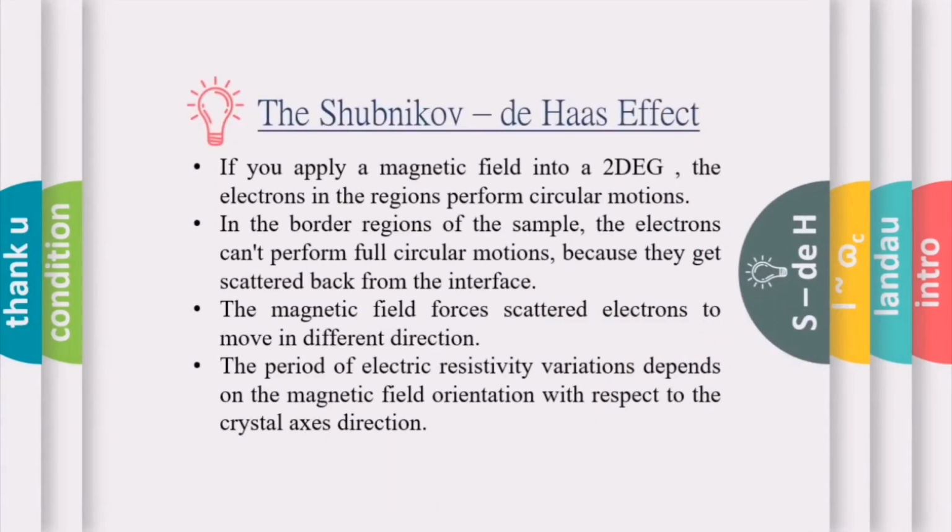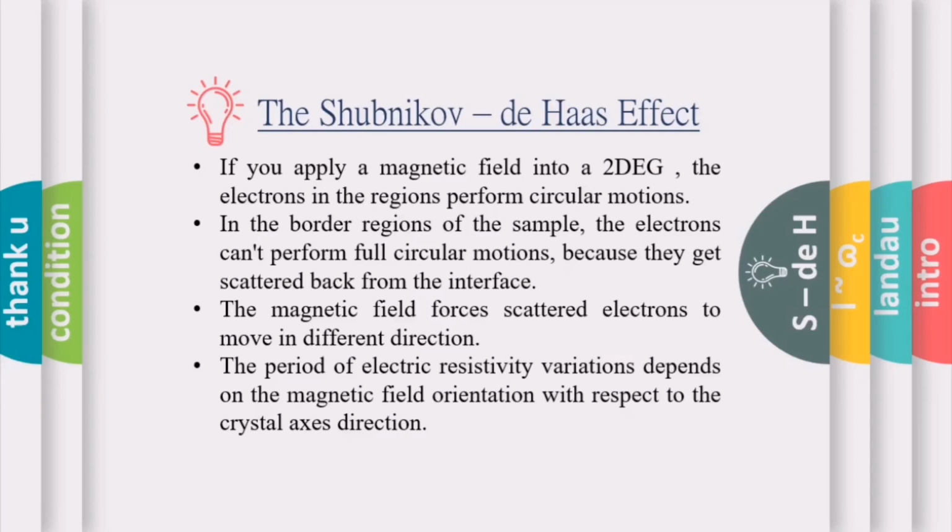If you apply a magnetic field to a two-dimensional electron gas, the electrons in the bulk region perform circular motions, due to the Lorentz and centripetal force. But in the border region of the sample, the electrons can't perform full circular motions because there will be scattering. In part 1, we discussed the different types of scattering mechanisms, especially surface scattering and scattering at the interface of heterostructures. So the scattering is very crucial in nanolayers or nanostructures.